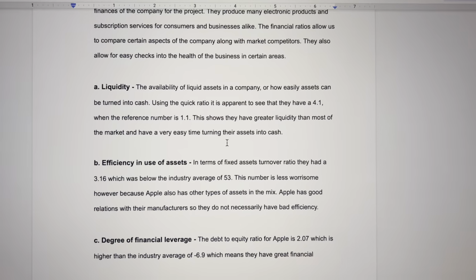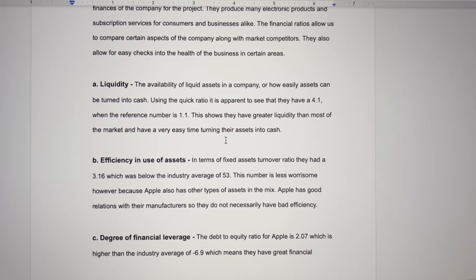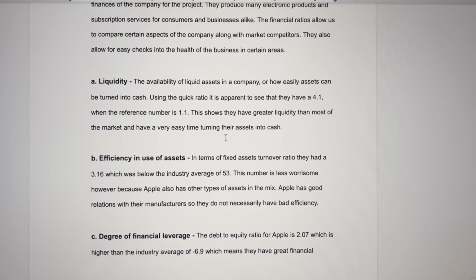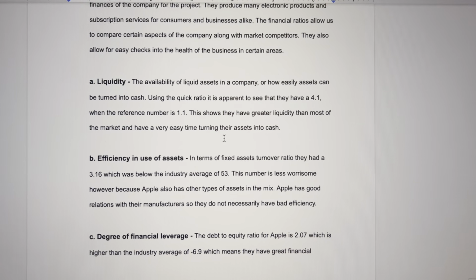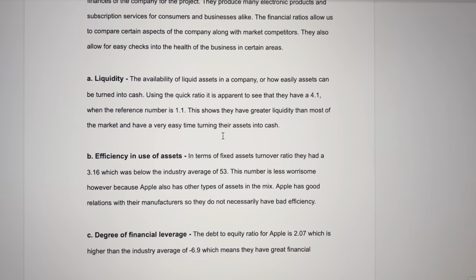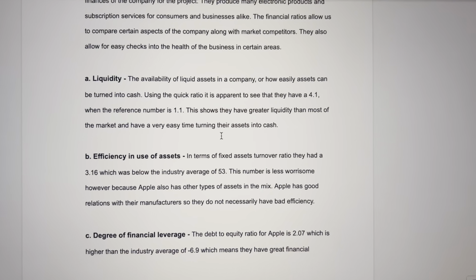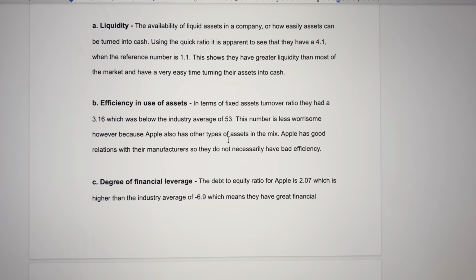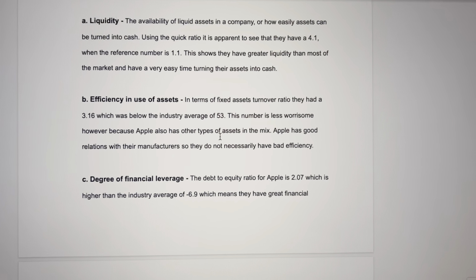Starting off with liquidity, the availability of assets in a company or how easily assets can be turned into cash. Using the quick ratio is an apparent way to see that they have a 4.1 when the reference number is 1.1. This shows they have greater liquidity than most of the market and have a very easy time turning their assets into cash. Then efficiency and use of assets.